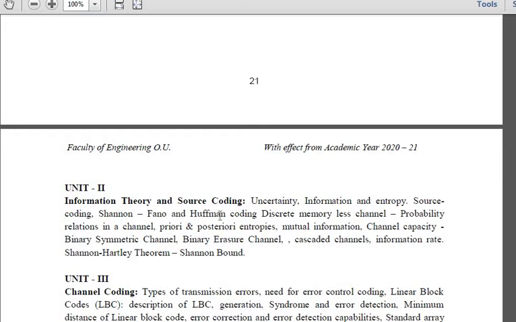Then we have seen the discrete memoryless channels. In that you have the binary erasure channel, binary symmetric channel and binary cascading channels. What are discrete memoryless channels? They are defined as the path or medium through which symbols or messages flow to the receiver end. Why do we call it a channel? Because we are transmitting through a particular path. It is memoryless because we are not saving the information we get; we just transmit it to the receiver.